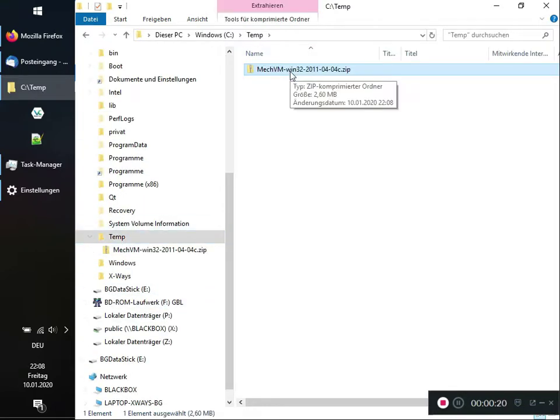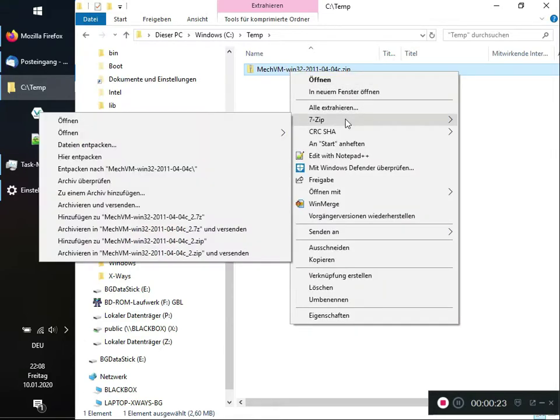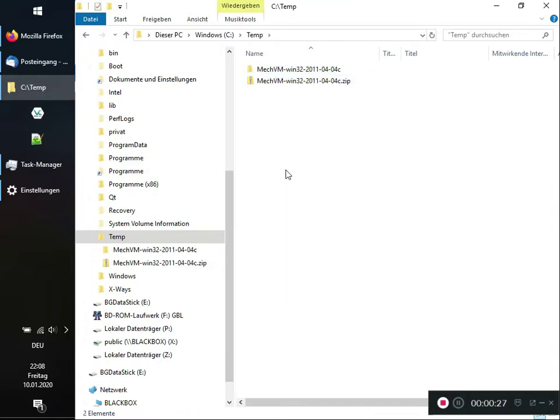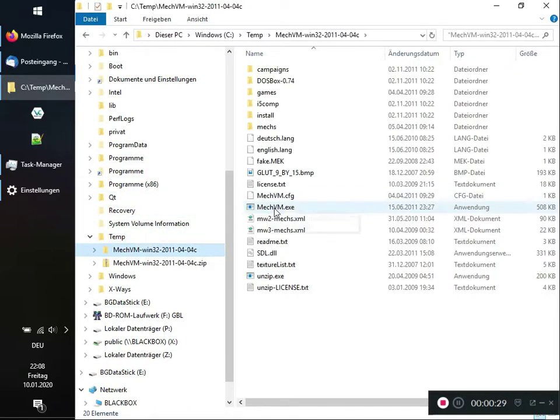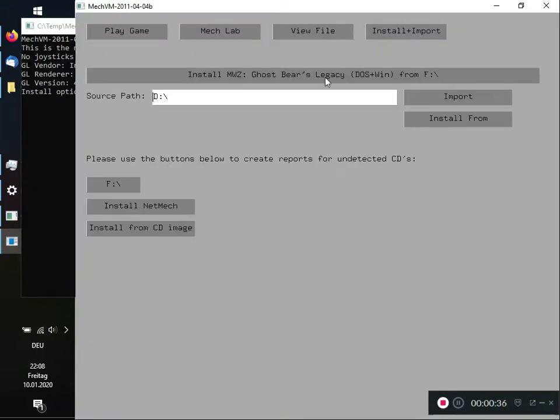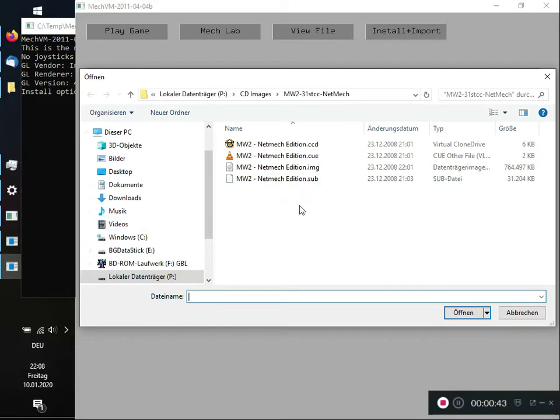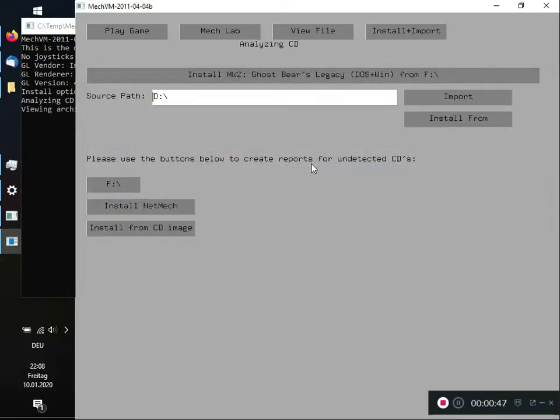and unpack there using an unpacker like 7-zip or any other program that you use for that purpose. We then navigate into the unpacked folder. Make sure it is the unpacked folder, do not double click the archive for this purpose. Then we can install either with a CD installer using one of the install buttons or installing directly from image. This is easier. We just select the image and MechVM will analyze the image and install everything using that image.